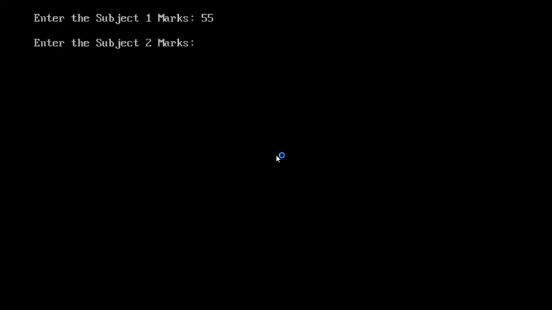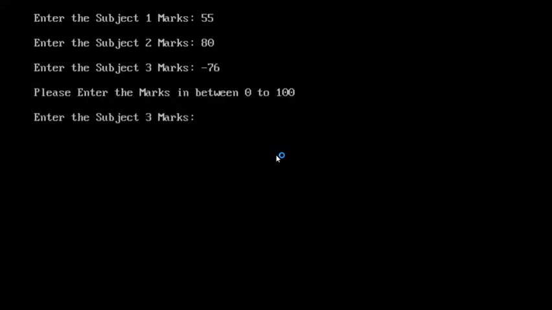Then it is asking enter the subject 2 marks. I will enter 80. For the subject 3, I will enter minus 60, 76. Then it says please enter the marks in between 0 to 100. Now I will enter 76.